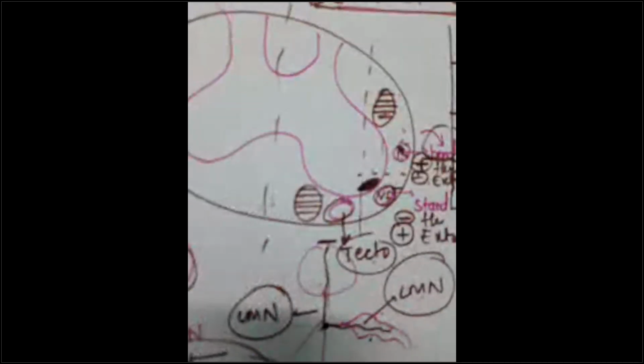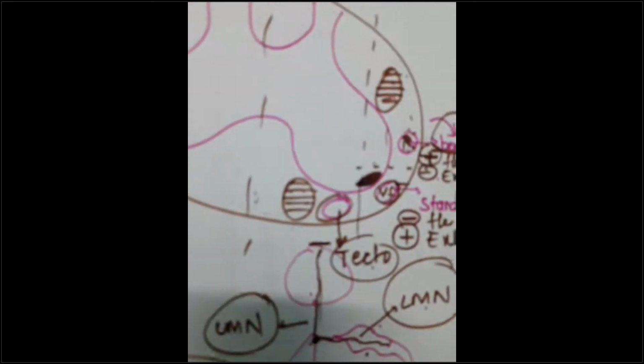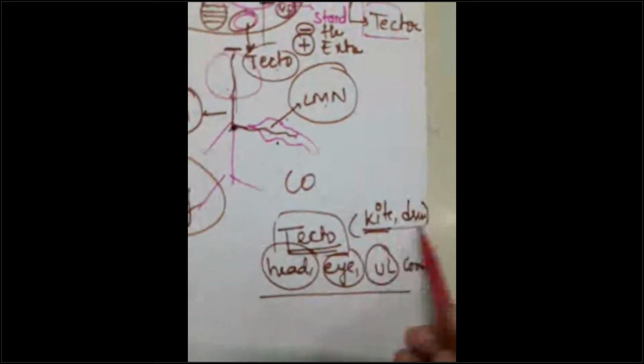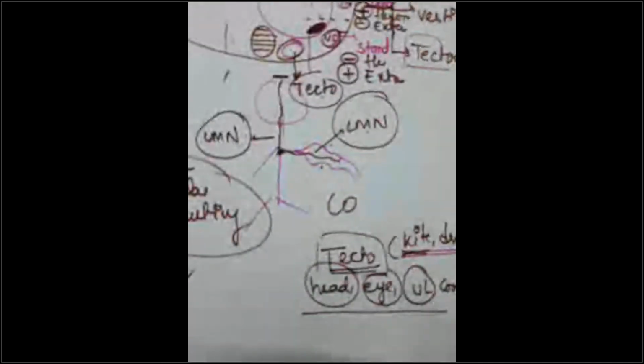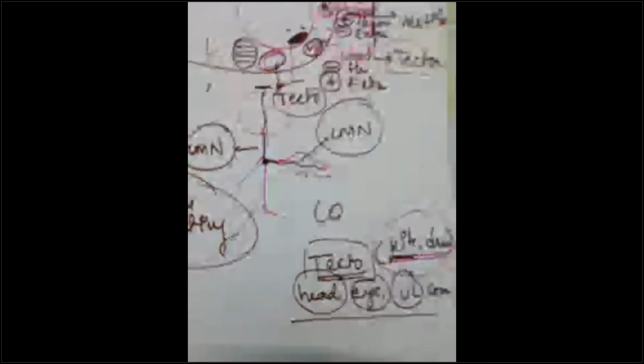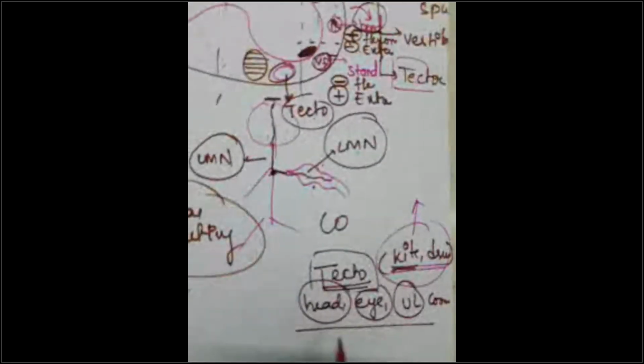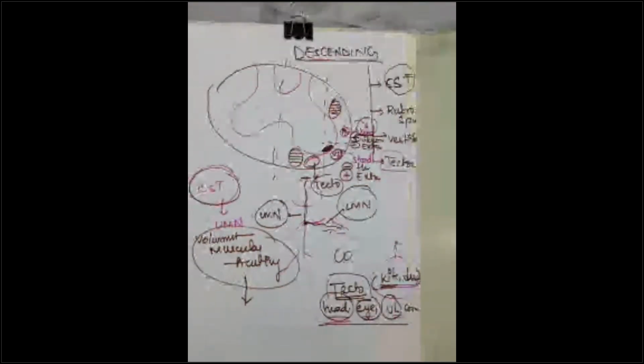The tectospinal tract, guys, is here. It helps us to fly kite. Don't write this in the examination, that it is helping to fly kite. It is for your mnemonic. The main thing is the coordination of head and neck, eye and upper limb. This is the descending tract, guys.